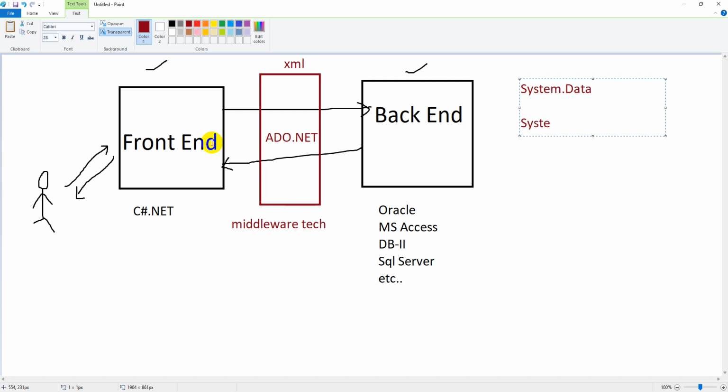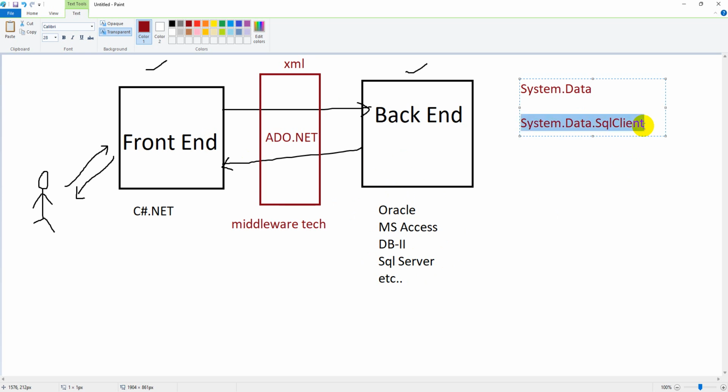Next we have System.Data.SqlClient. So guys, we are already aware that .NET was introduced by Microsoft and C# was introduced by Microsoft. Even SQL Server is also introduced by Microsoft. So in such scenarios, whenever you want to communicate especially with SQL Server, this particular namespace will be helpful in order to provide communication and execute queries also.